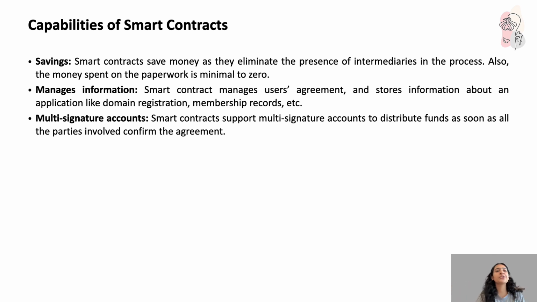Capabilities, inside, we also have savings. Smart contracts save money as they eliminate the presence of a central authority and the presence of intermediaries in the process. Also, the money spent on paperwork is minimal to zero. Manages information: a smart contract manager uses agreements and stores information about an application, let's say domain registration, membership records, etc. Multi-signature accounts: smart contracts support multi-signature accounts to distribute funds as soon as all the parties involved confirm the agreement.